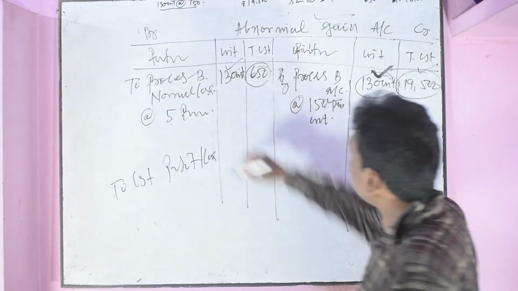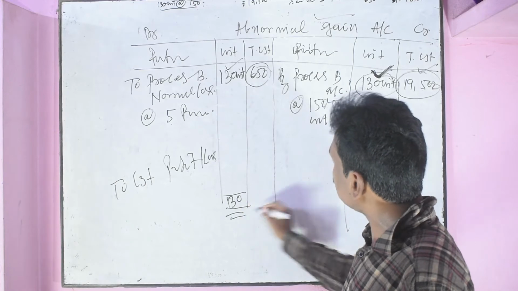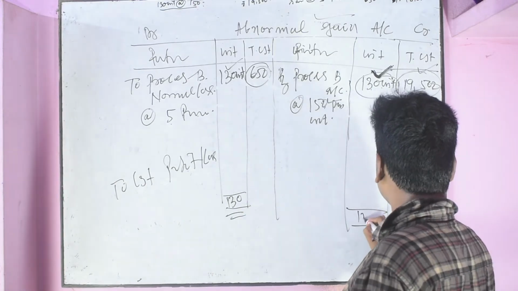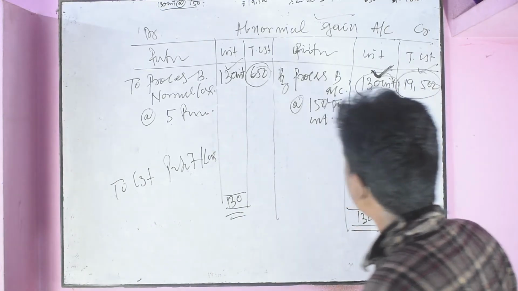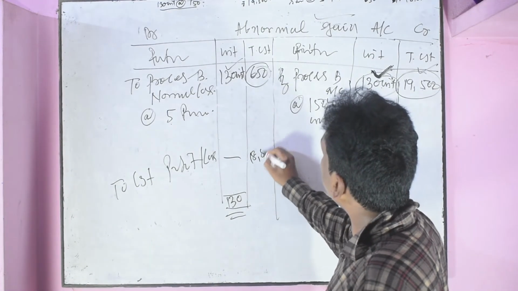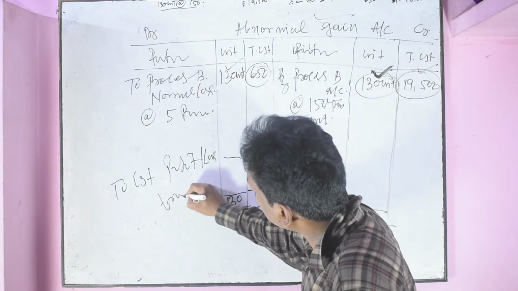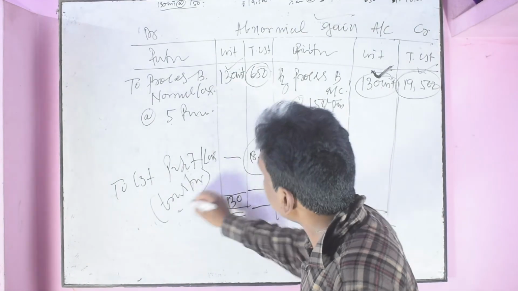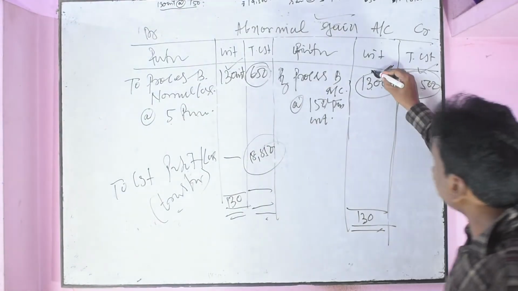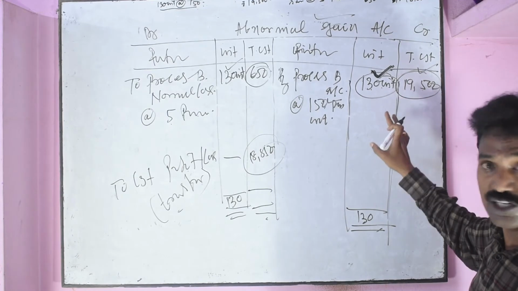Net gain from profit and loss. That is, if the unit column is balanced, that is 130 units, the difference will be 18,850, to be transferred. Okay, these are very important points you should carefully observe from the provisions.